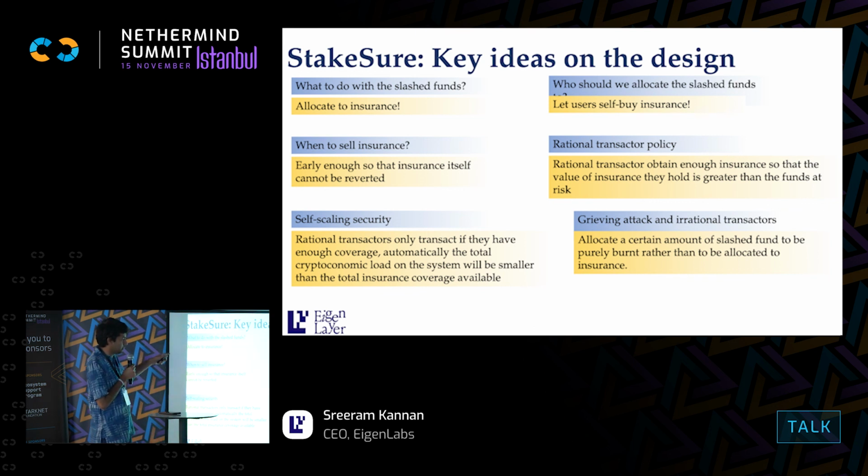But in this system, if the insurance is allocated via auctions, then what can happen is, the more there is demand for cryptoeconomic insurance, the more the price of insurance goes up, the more people stake. The total amount staked self-scales to the amount that is needed. And there are a couple of attacks here, griefing and stuff, and you can actually deal with it.